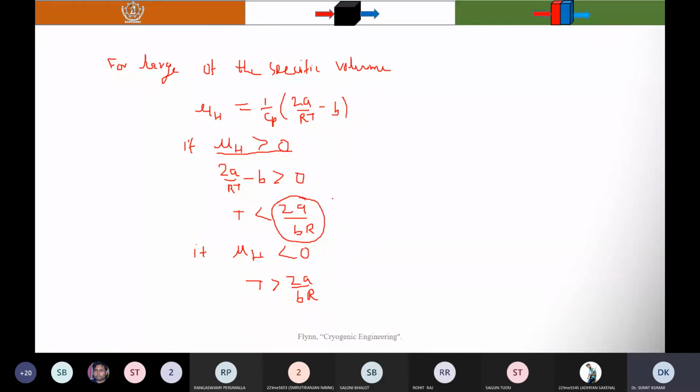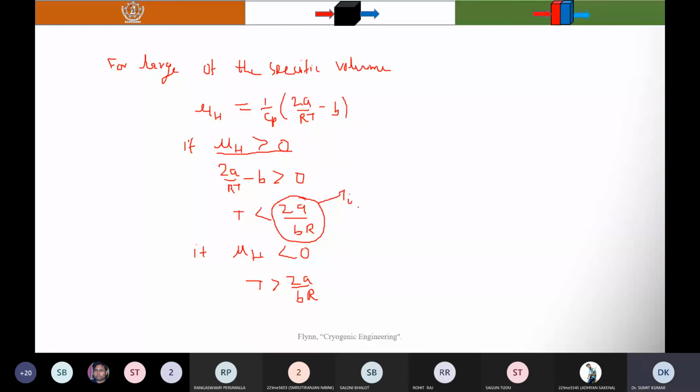When you substitute mu h equal to 0, if you remember, it is the inversion temperature. So this is T less than Ti. What is the meaning of that? It means the gas is at a temperature below the inversion temperature.